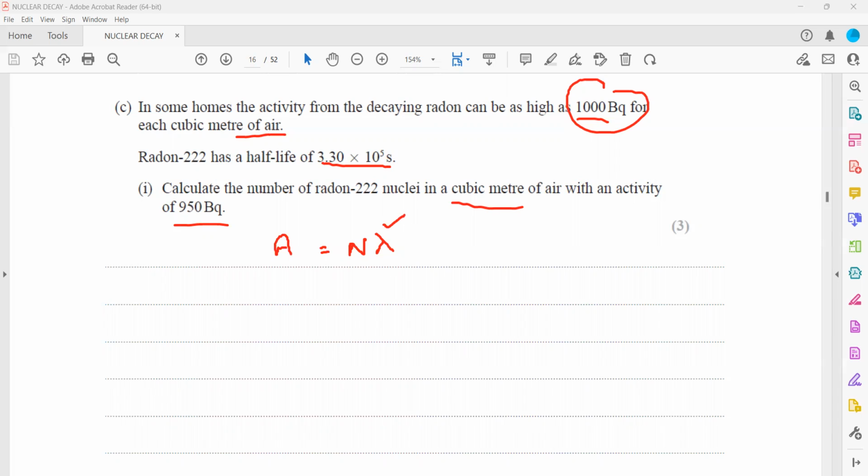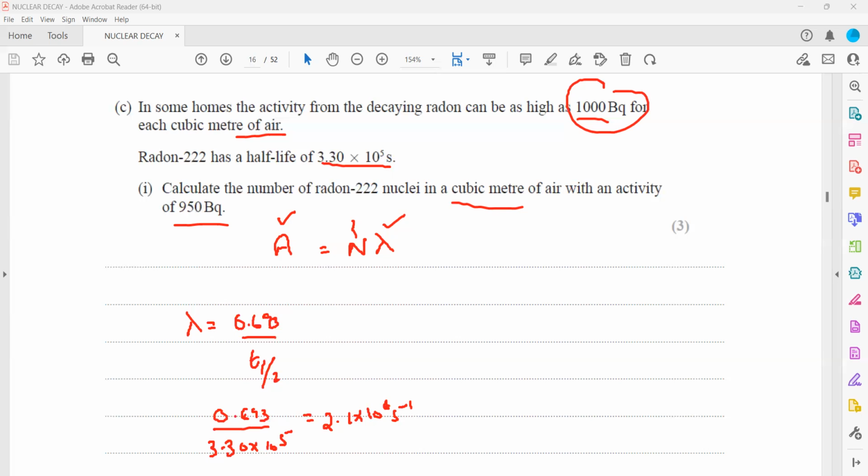Then we want to find how many atoms there are with an activity of 950. So this is what is required. N is required. So first we work out lambda. Lambda is equal to 0.693 divided by T half. So this will be 0.693 divided by the half-life, 3.30 × 10^5. This will be 2.1 × 10^−6 seconds inverse. Lambda is always second inverse. So we got lambda.